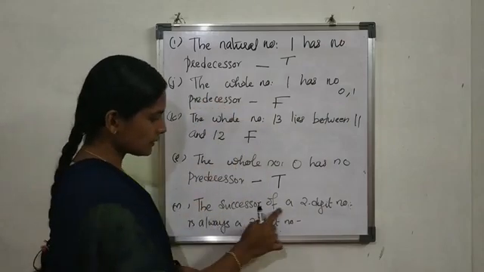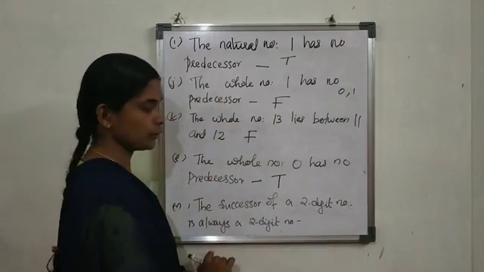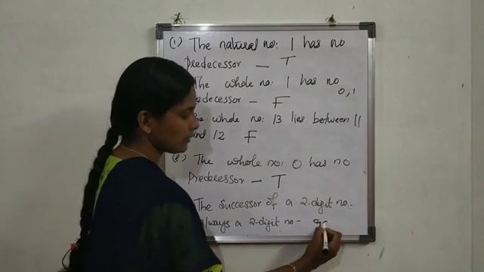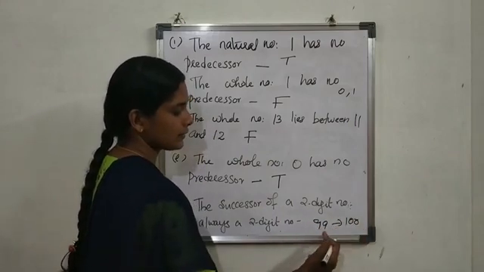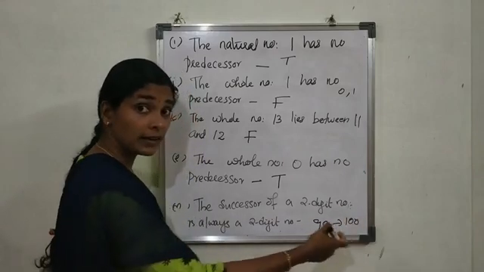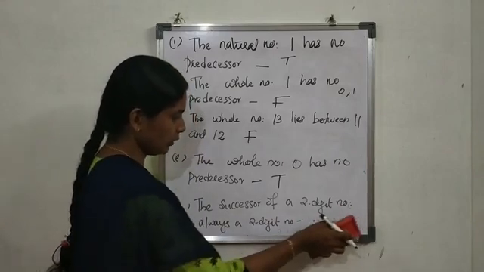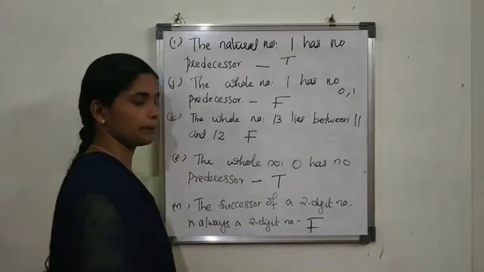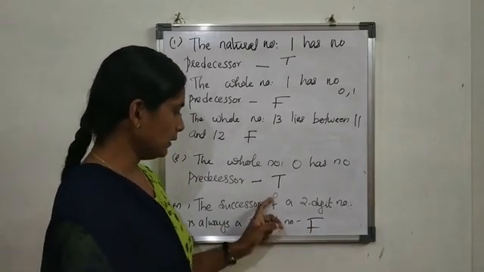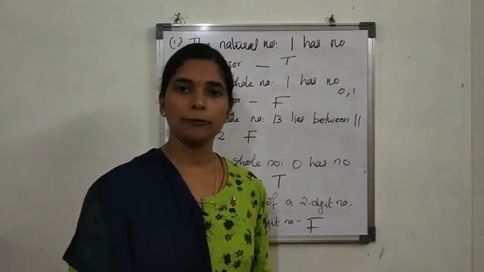Then, the successor of a two-digit number is always a two-digit number. The successor of 99 is 100. Therefore, the successor of a two-digit number may be a three-digit number also. So the statement that the successor of a two-digit number is always two-digit is false. Okay. This is the last true or false. This is enough for today.